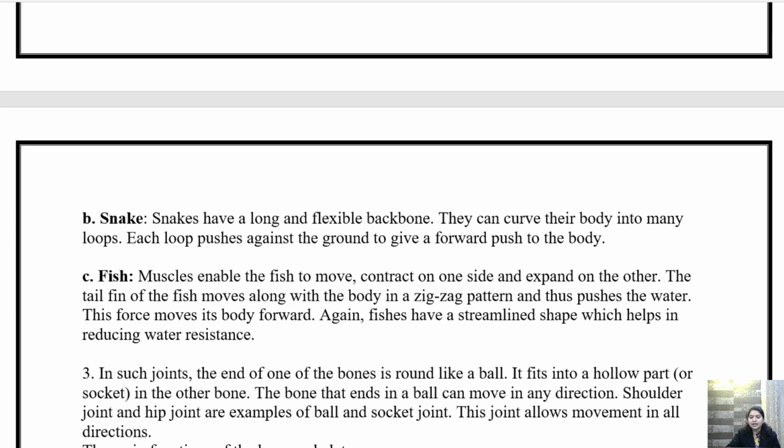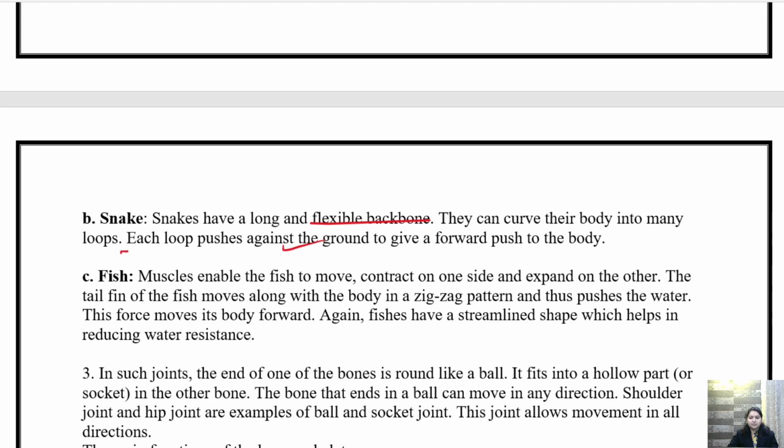They are very long and flexible, they can curve easily and form a loop. They can curve their body into many loops, children. Again, by pushing and moving in this zigzag manner, the snake moves.